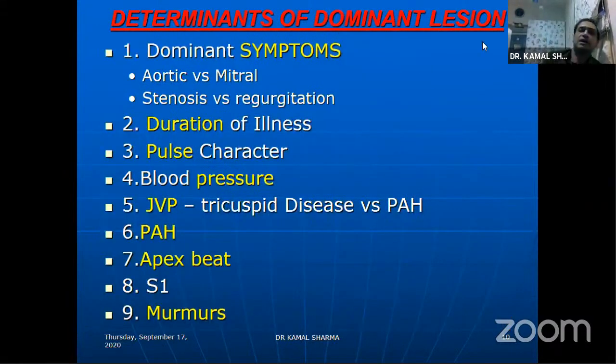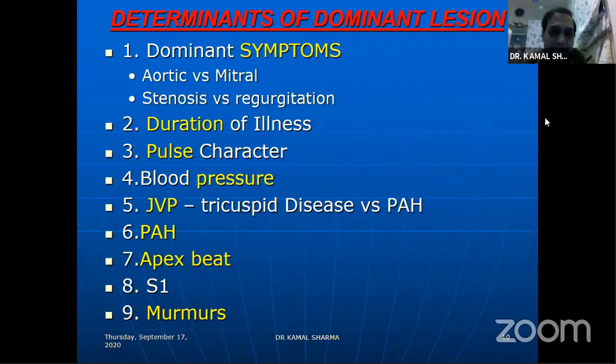Now, how do you determine a dominant lesion? A dominant lesion can be determined by 9 important parameters of examination, including symptomatology. First is the dominant symptom. So whether it's an aortic symptom or a mitral symptom, a stenotic symptom or a regurgitant symptom. Second is the duration of illness, because we know from the natural history how certain severe diseases of certain valves will not allow a natural symptom-free survival beyond a certain period of time.